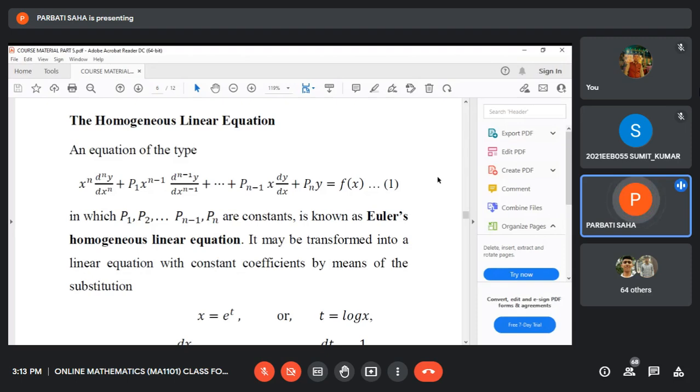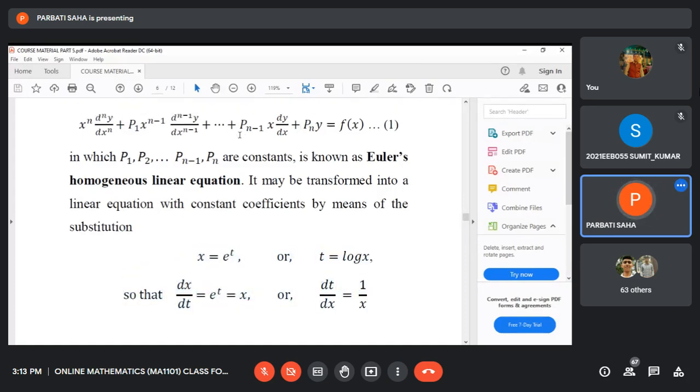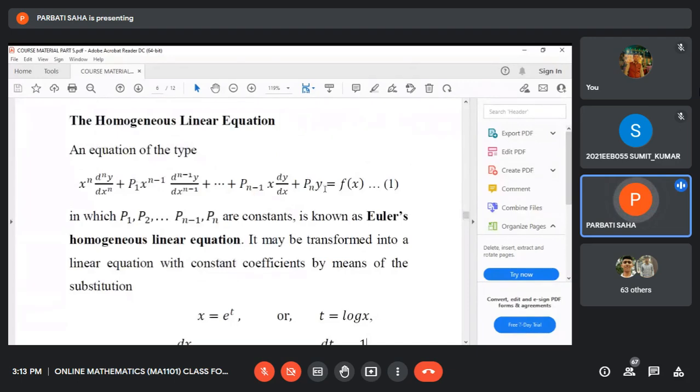We have considered differential equations with constant coefficients in the previous cases. But now observe that the coefficients are not constants here. However, if we use the transformation x equals e to the power t, that means t equals log x, dx/dt is e to the power t, that is x, and dt/dx is therefore 1 by x, then this differential equation can be transformed into a differential equation with constant coefficients.